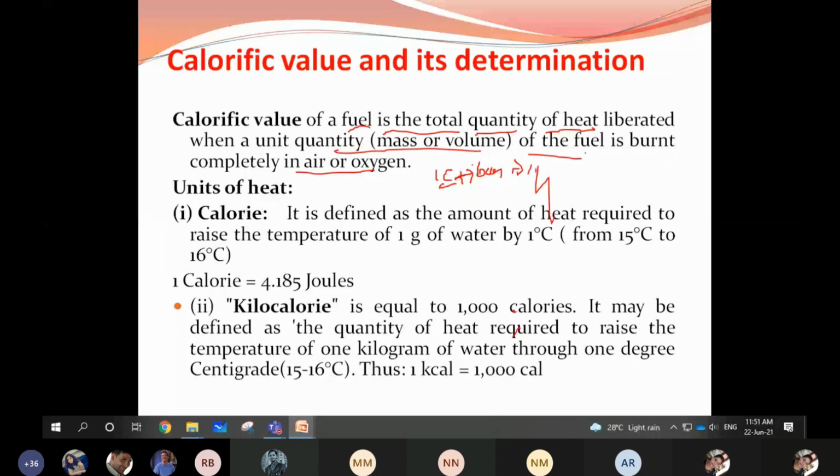Say, for example, one carbon after burning liberates 14 kilocalories.